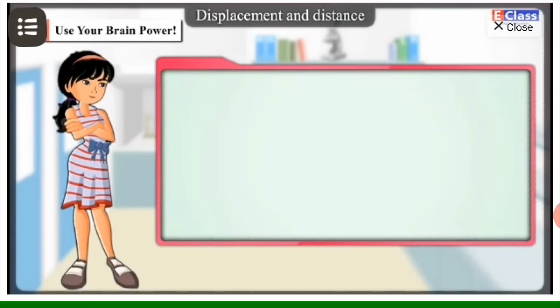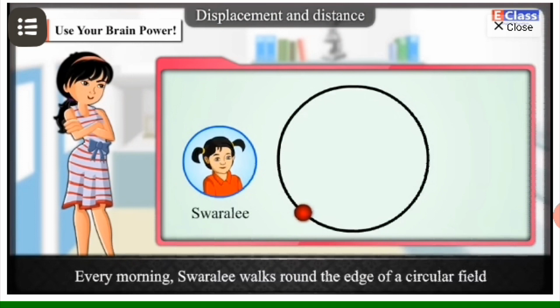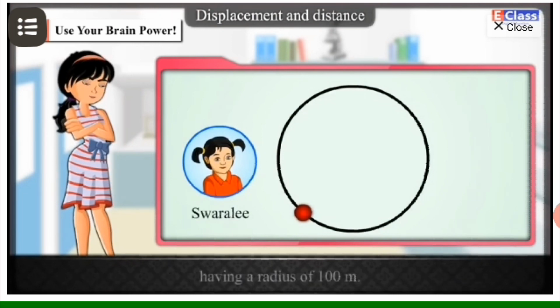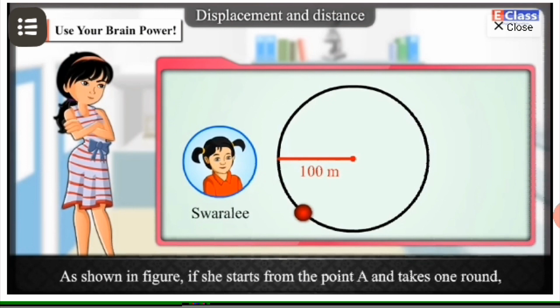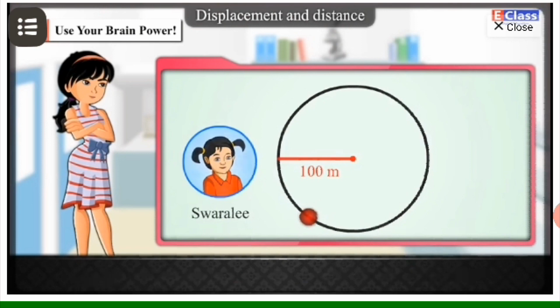Now watch the next video again. Use your brain power. 1. Every morning, Swarali walks round the edge of a circular field having a radius of 100 meters. As shown in the figure, if she starts from the point A and takes one round, how much distance has she walked and what is her displacement?